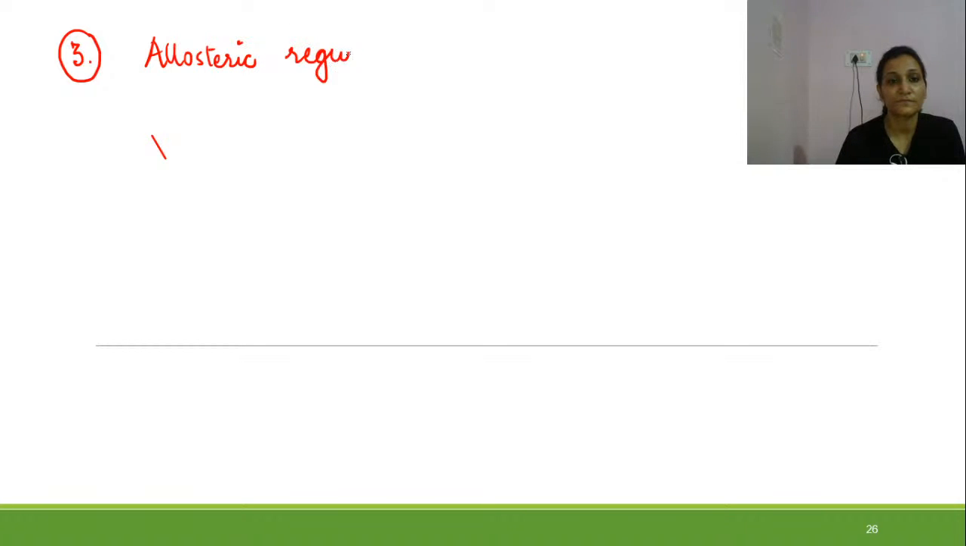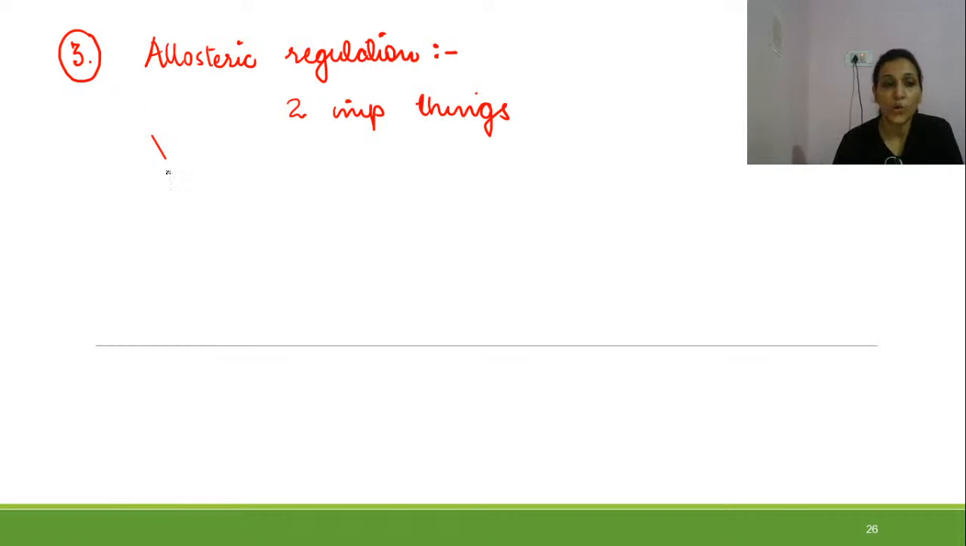So that is the allosteric regulation. The two important things which we need to know in allosteric regulation: what are those? First is acetyl-CoA. What is this acetyl-CoA?